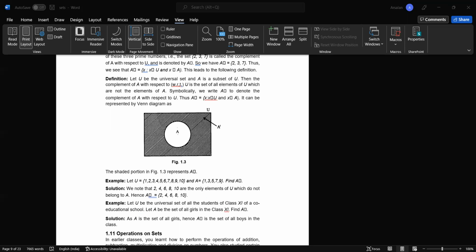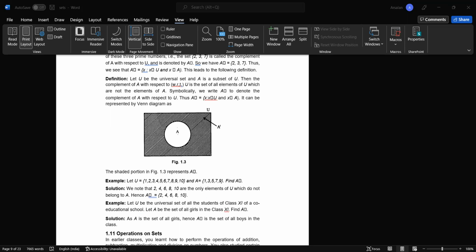Summary of this chapter: this unit tells us about sets and their representation. As we know, what is a set? A set is a well-defined collection of objects. How can we represent a set? A set can be represented in two forms: tabular form or set builder form. Tabular form is also known as roster form. We studied the concept of empty set. If there is no element in a particular set, then that set is called an empty set, and it is denoted by phi.